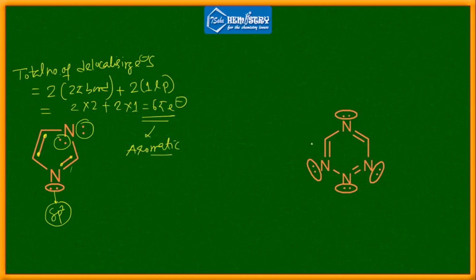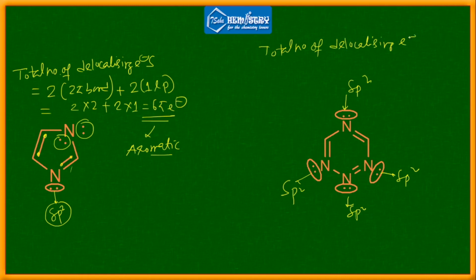Similarly, in this example we have many lone pairs, and all these lone pairs are present in sp2 orbitals, so they are not taken into consideration. Whenever we calculate the total number of delocalizing electrons, we consider 2 into 3 pi bonds plus 0 into 1 lone pair.